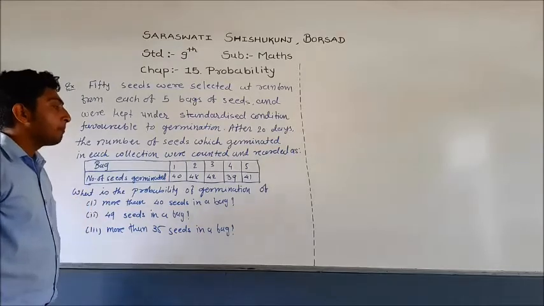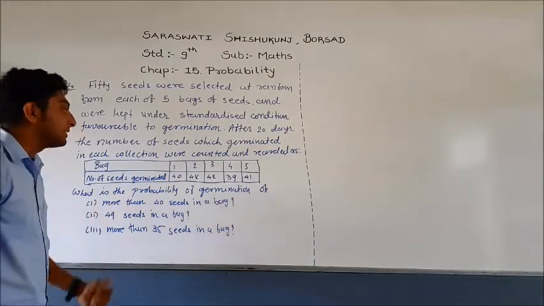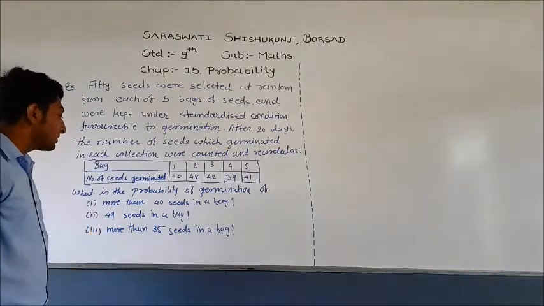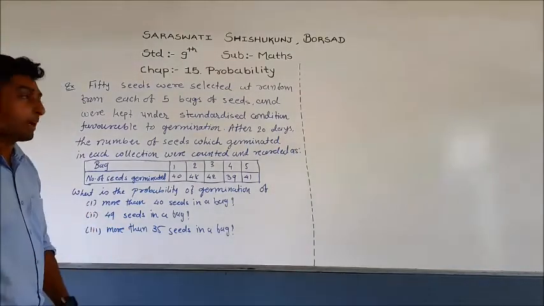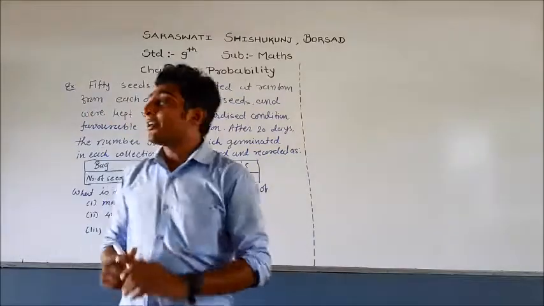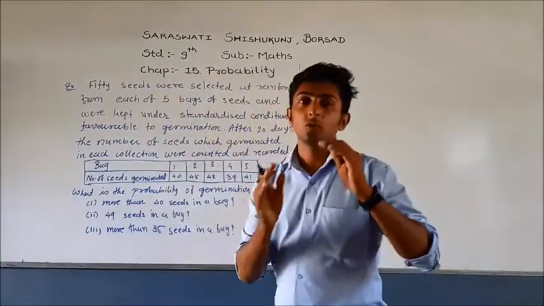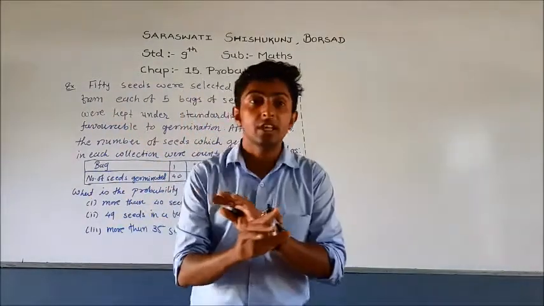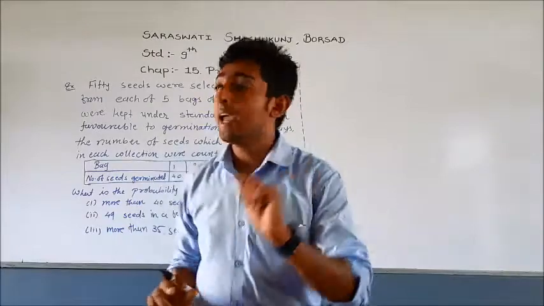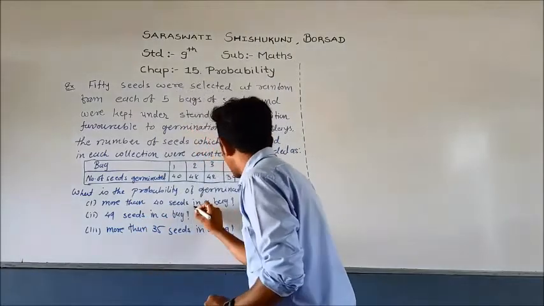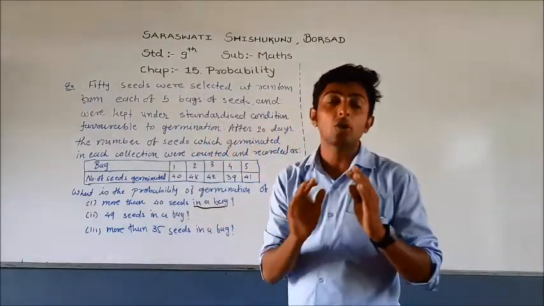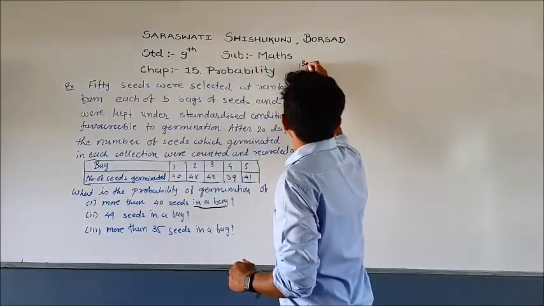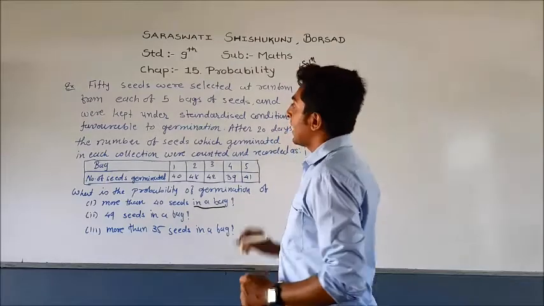What is the probability of germination of more than 40 seeds in a bag? Another sub question is 49 seeds in a bag. And the third one is more than 35 seeds in a bag. Friends, wherever you get the question, first of all you may just assume that our total number of trials is 50. This is exactly wrong. Why? We are talking about, see, the question says in a bag. So we are talking about a bag. So our number of trials, we have to take the number of trials.